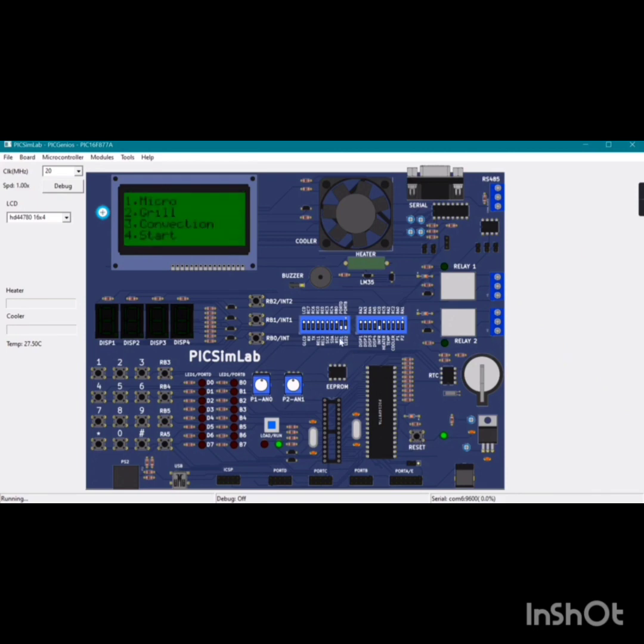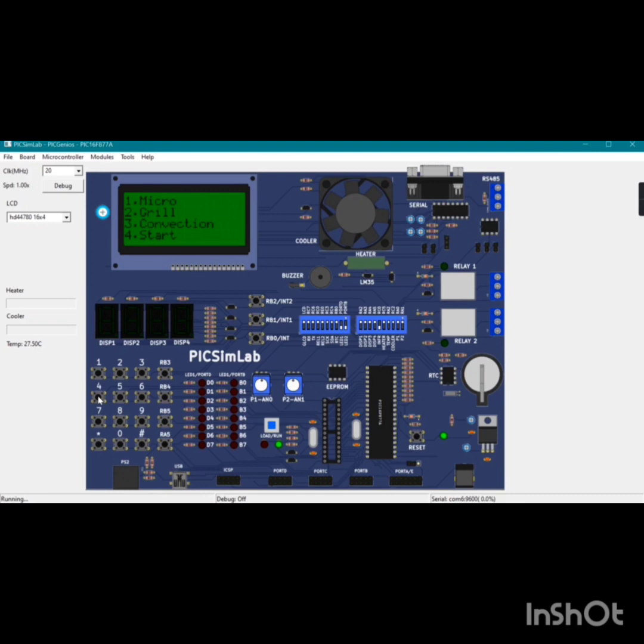Now I will tell you about the fourth mode, that is start mode. By pressing the start mode, the microwave oven has started and it heats for the time of 30 seconds, and after 30 seconds it stops. When it stops, we can see the time up screen and the original screen is back again.